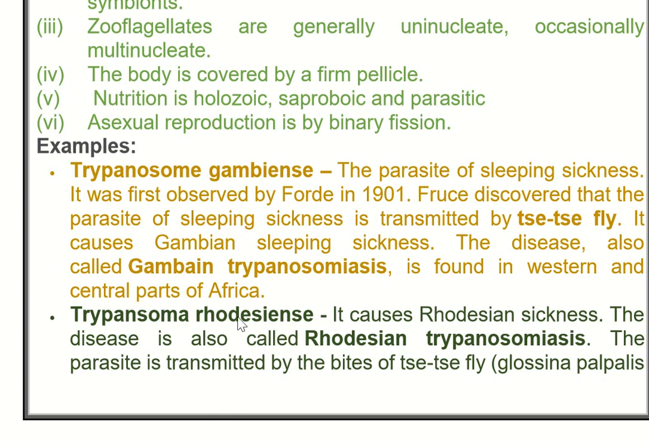Then Trypanosoma. Trypanosoma is a very important parasite. It causes sleeping sickness. It was first observed by Forde in 1901. It was discovered that the parasite of sleeping sickness is transmitted by the tsetse fly. This is again, ये कैरियर है इसका, ये कंपटीशन में पूछा जाता है. Tsetse fly is with the Trypanosoma. So how to retain it? T for Trypanosoma and T for tsetse fly.